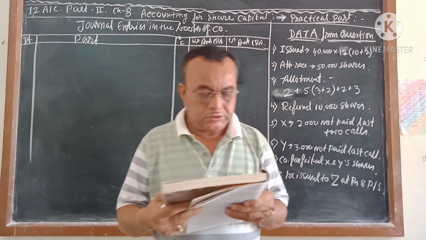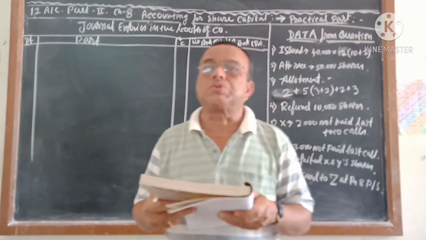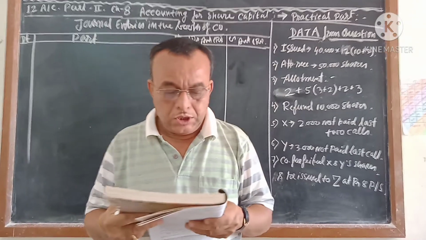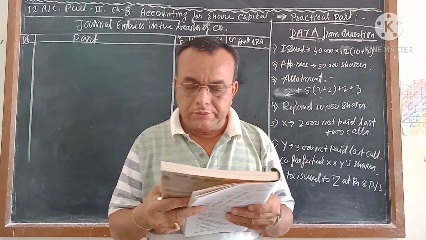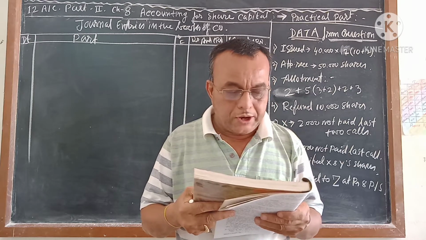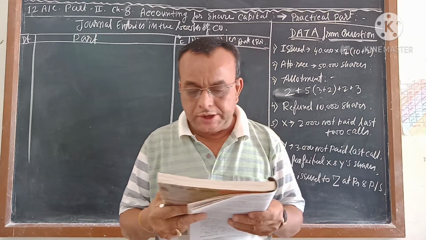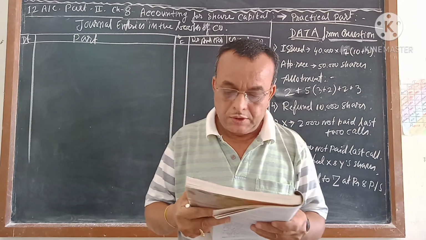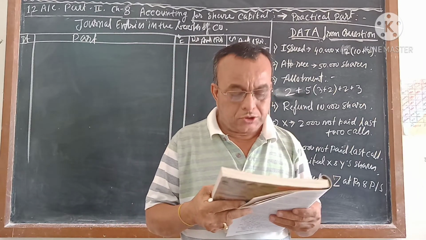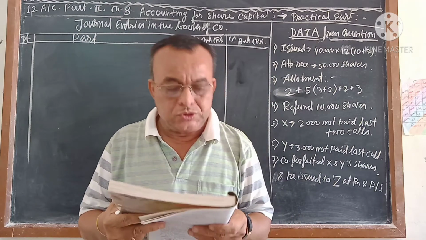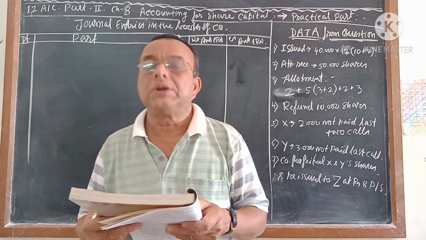Page number 9, on the top, the third point, I am reading from your textbook. It is given clearly: issue of share at discount. If the total amount payable by the shareholder, the share subscriber, to a company is less than the total face value of the share, the shares are said to be issued at discount. For example, if the face value of a share is 10 and it is issued at the price of rupees 8 or 7 or 9, which is less than 10, then that less amount is called discount.